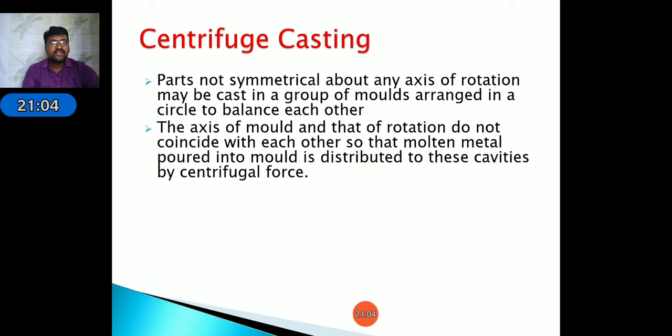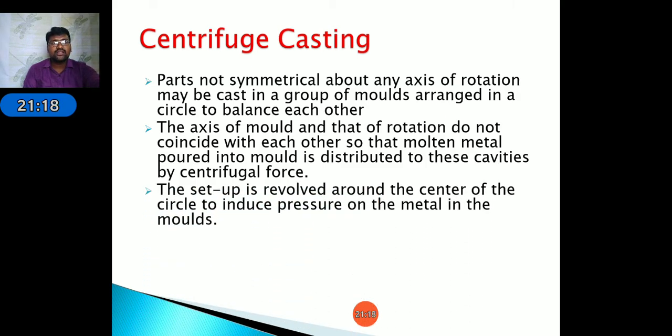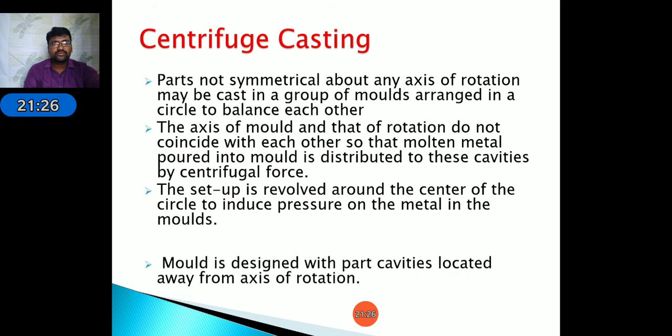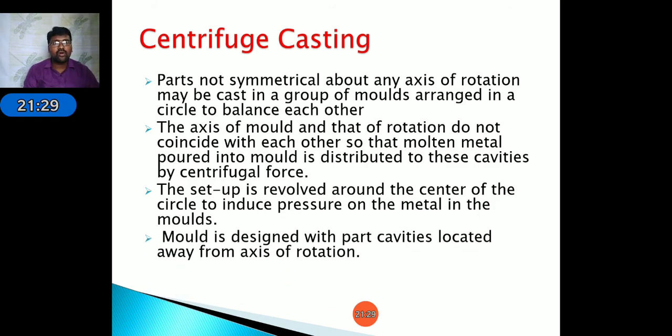Next, the axis of the mold and that of rotation do not coincide with each other, so the molten metal poured into the mold is distributed to these cavities by centrifugal force. Next, the setup is revolved around the center of the circle, which induces pressure on the metal in the molds. The mold is designed with part cavities located away from the axis. In the center, we do not place any molds due to the centrifugal action. All the material will flow outward from the center.